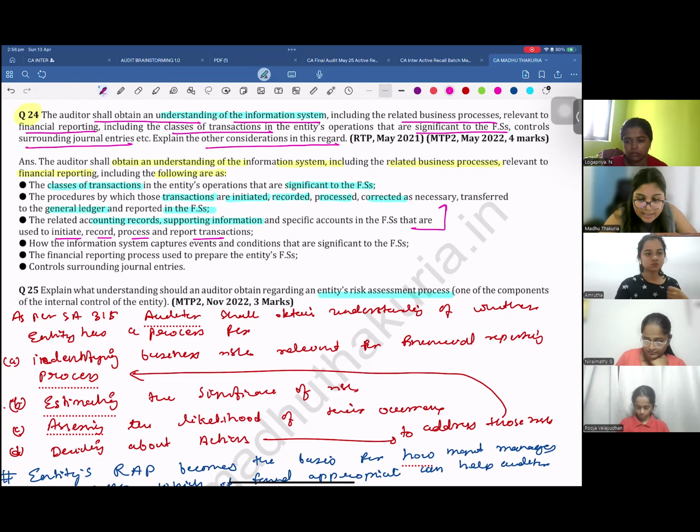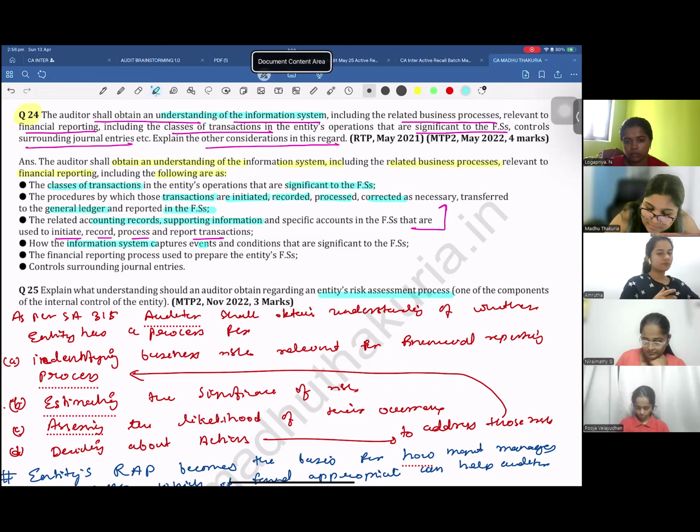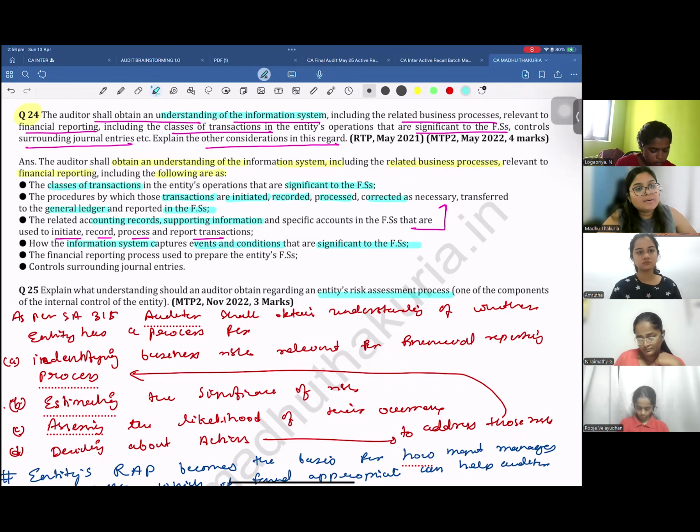Then you have to understand how the entity's information system captures the events and transactions that are significant to financial statement. Like for example, if you have to pass the provision of bad debt or provision for obsolete inventory, right? How will the system identify that for this particular data I have to take the provision, for this particular inventory I have to take the provision? There has to be some coding, some logic fit into the system, so that the system understands, yeah, I have to pass one journal entry for the provision for obsolete inventory every month end. Yes,